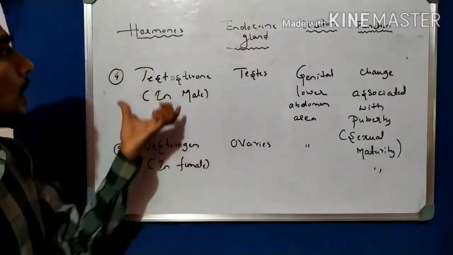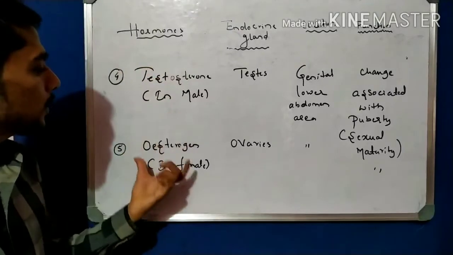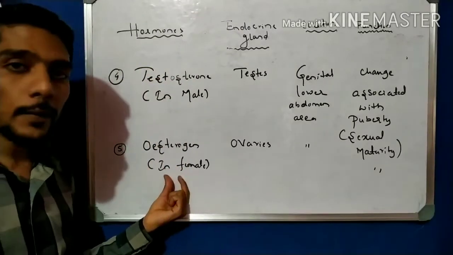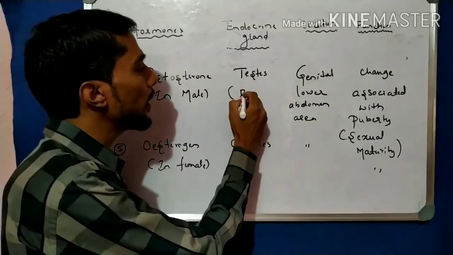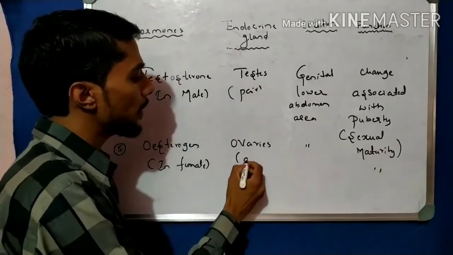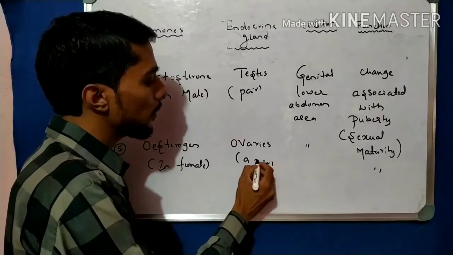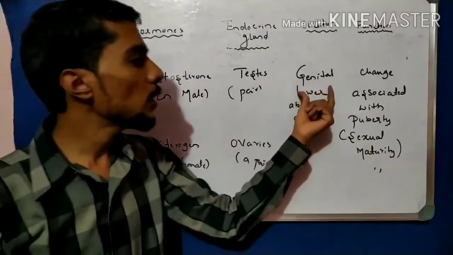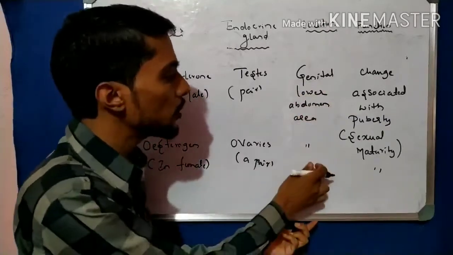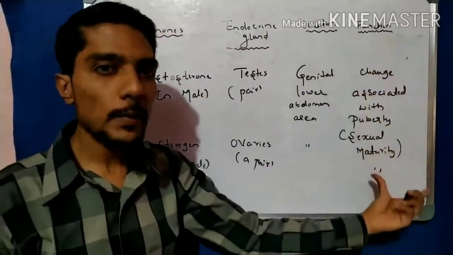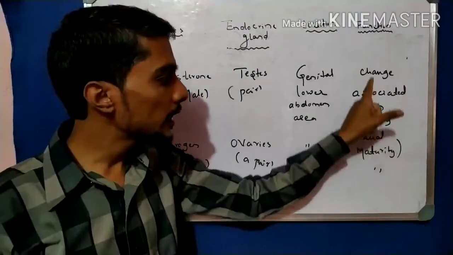Now the next hormone is estrogen, that is for female. This is also present in a pair. The position is the same, the genital lower abdomen area, and the function is also the same as in boys, so here it is the same in girls.